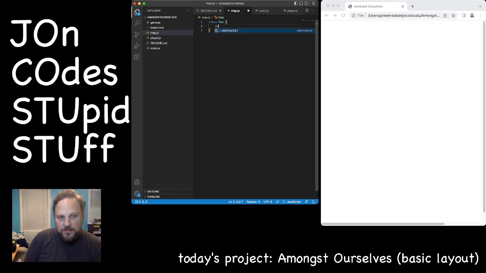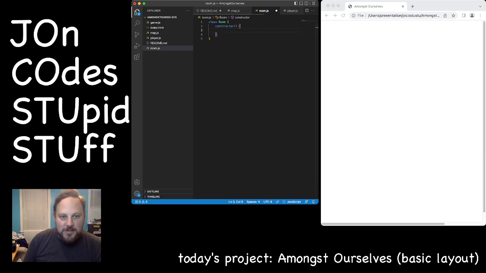All right, so we do constructor, and brackets, and we say this dot rooms equals array, and inside this rooms array, we're going to make a new room. Now we don't have any params for that yet, but we probably will soon. Oops, don't want a semicolon inside my array. All right, so now we're in the room. And let's see, make a constructor with some brackets. What does a room have?